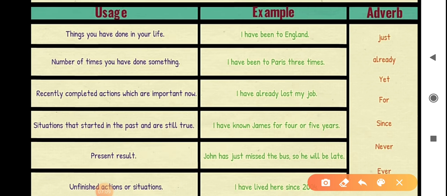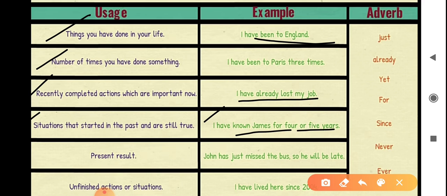Here are some more usage for the present perfect tense. First is things you have done in your life. For example, I have been to England. Second, number of times you have done something. For example, I have been to Paris 3 times. Third, recently completed actions which are important now. For example, I have already lost my job. Fourth, situations that started in the past and are still true. For example, I have known James for 4 or 5 years.